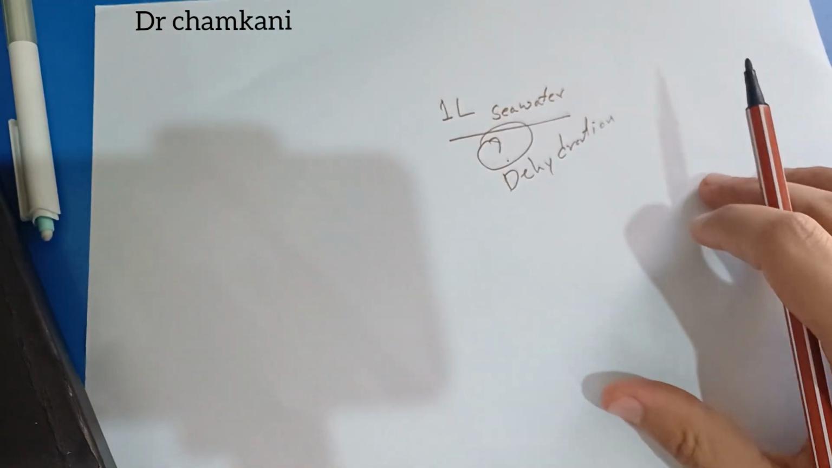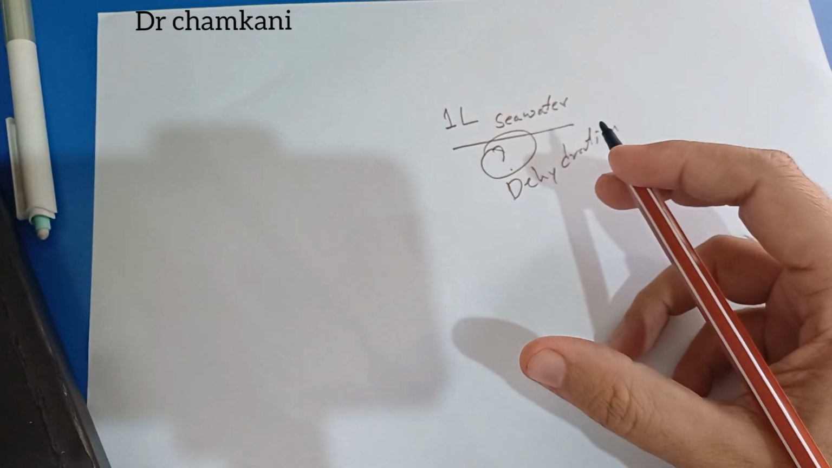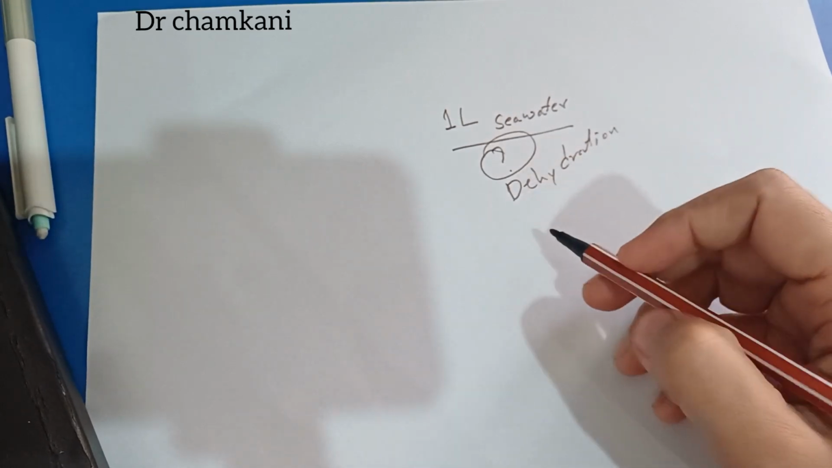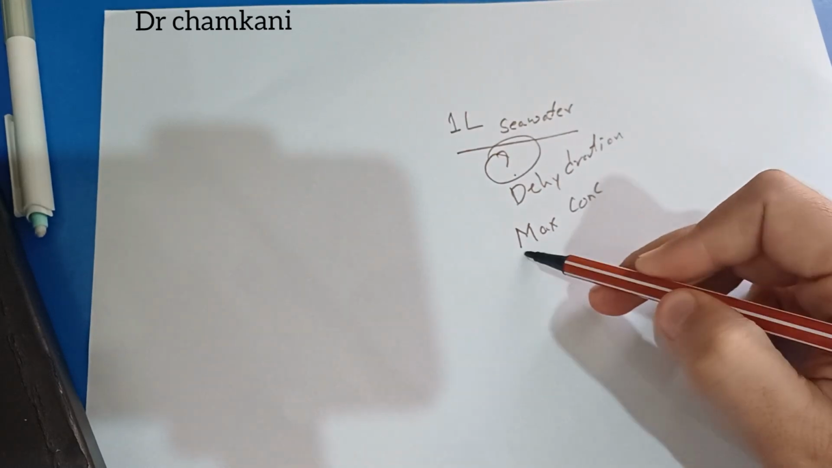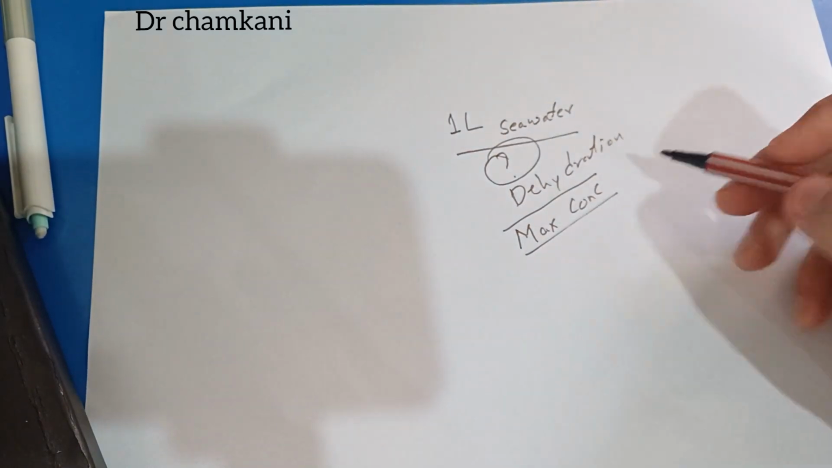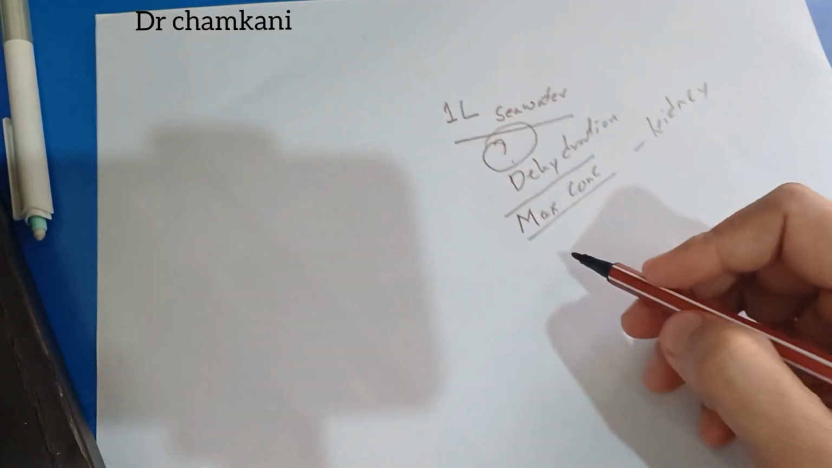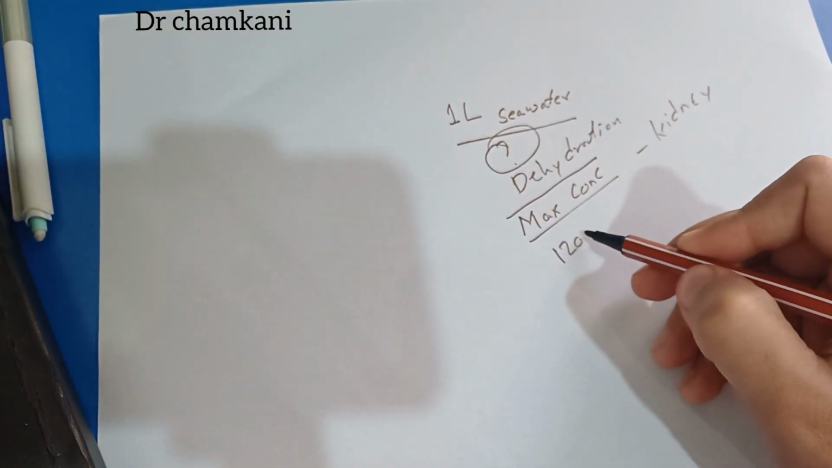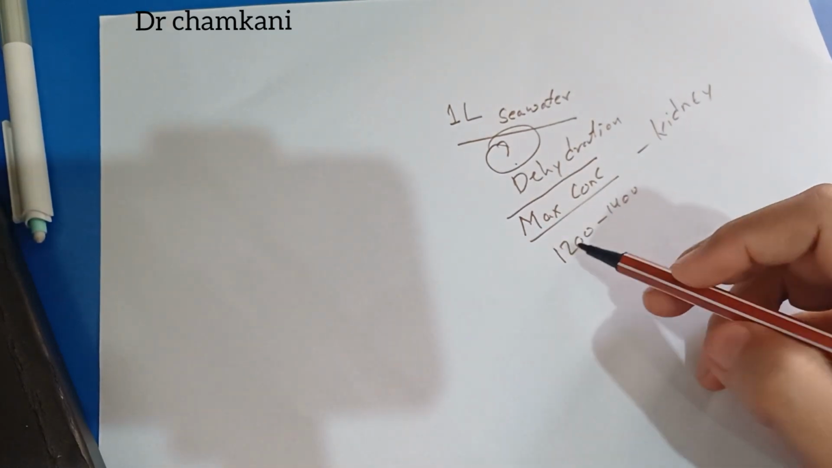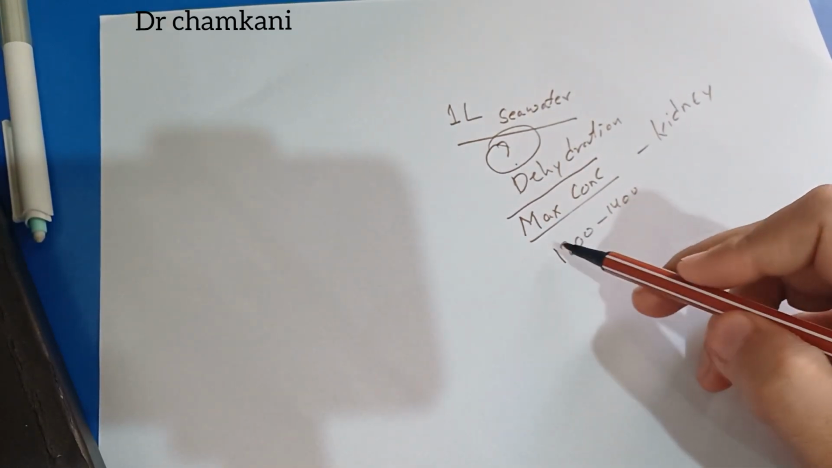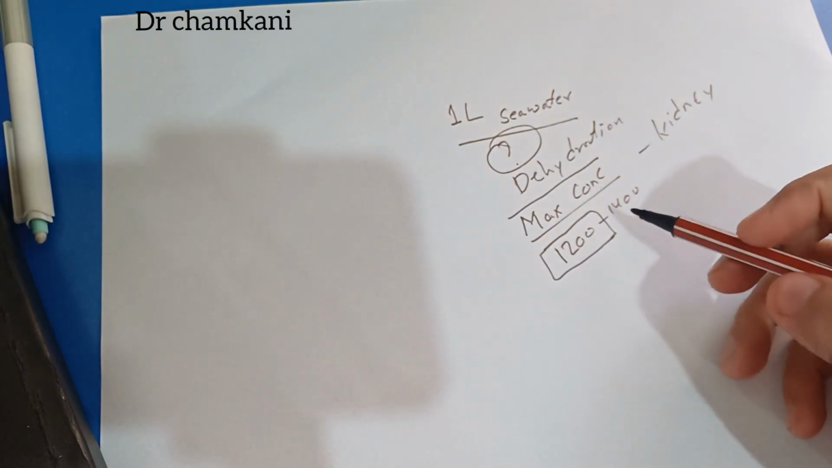Because in our previous lecture, we discussed the obligatory urine volume, and the obligatory urine volume is dependent upon the maximum concentrating ability of the kidney. The human body has a maximum concentrating ability of around 1200 to 1400 milliosmol. Now let's suppose the kidney can concentrate urine up to 1200 milliosmol, for example.